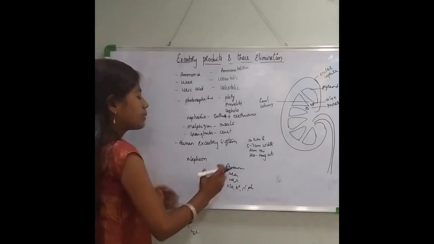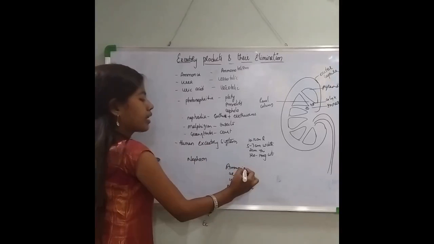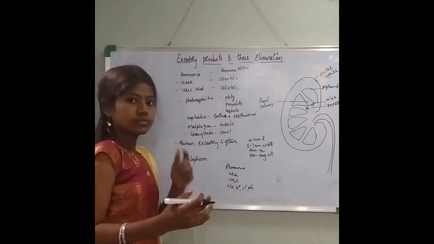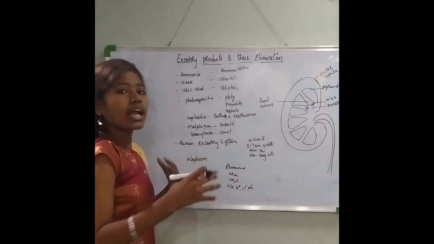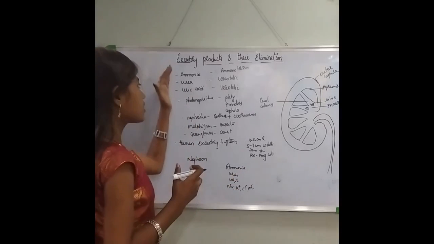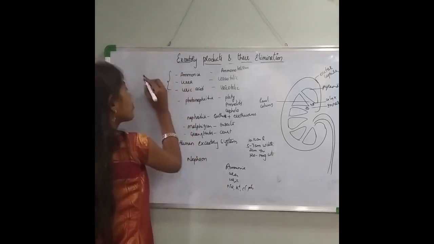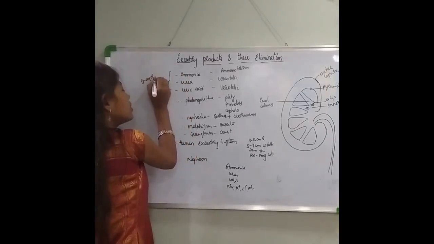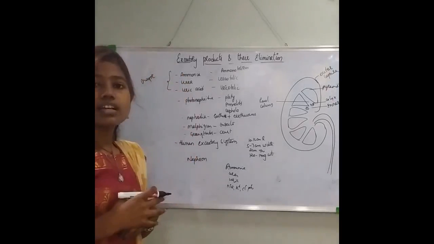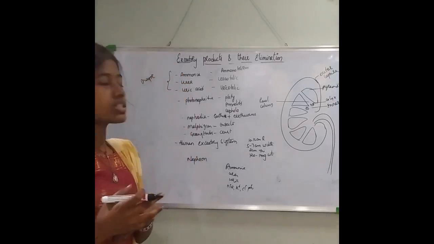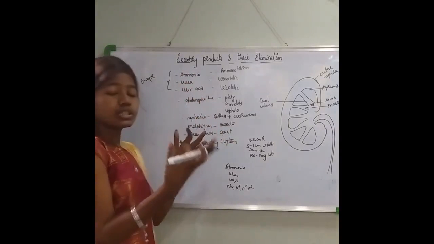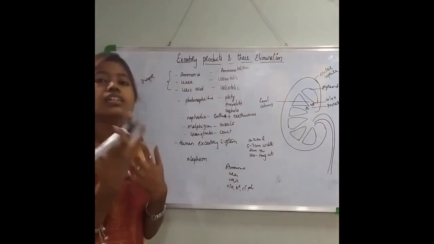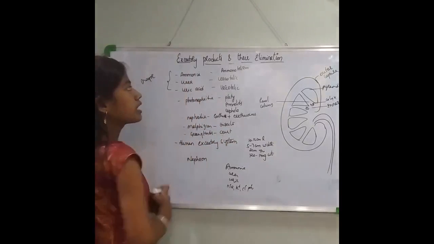Ammonia, urea and uric acid are considered to be the major nitrogenous wastes. In this chapter we will be dealing with how these are eliminated from our body.